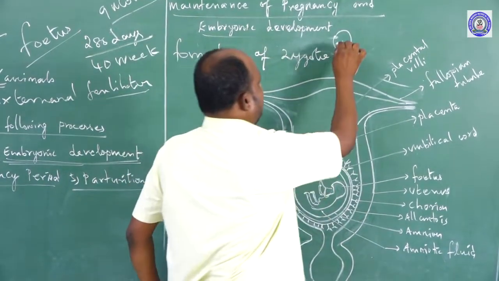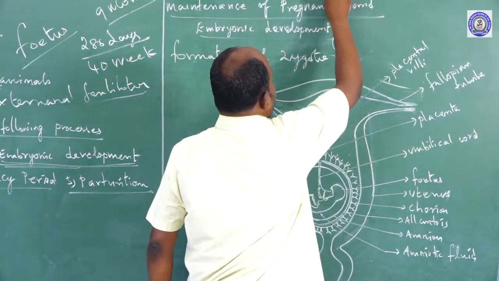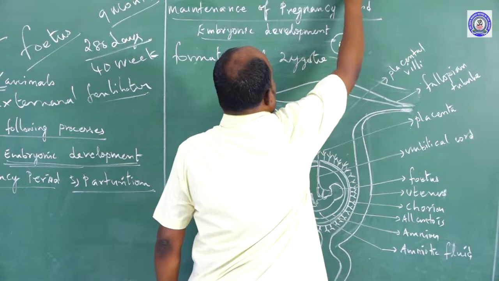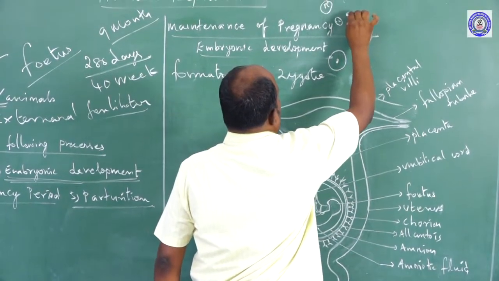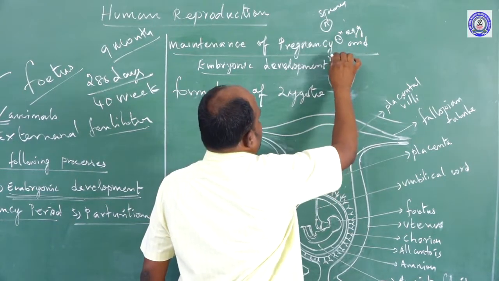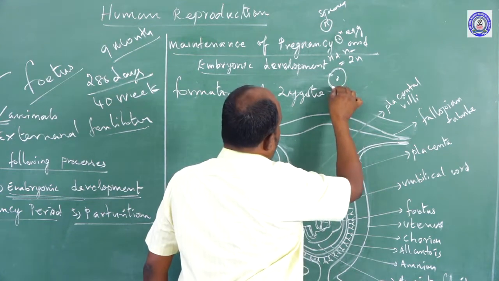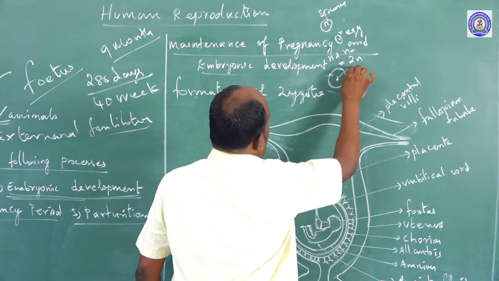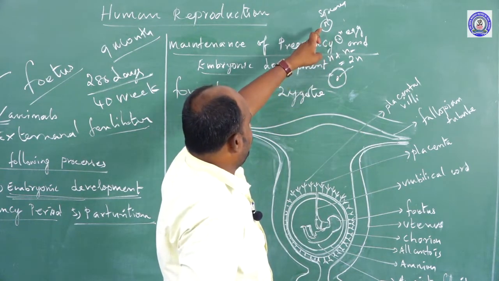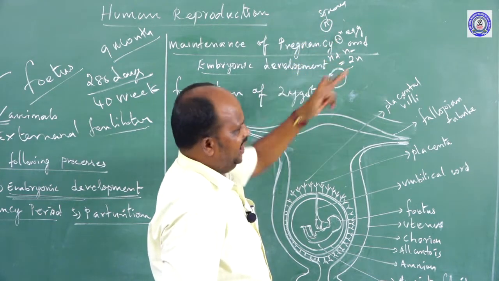The zygote is a single cell but has a diploid nucleus, because one nucleus comes from the sperm and another nucleus comes from the egg cell or ovum. So n plus n equals 2n nucleus. So the zygote is a single cell but diploid, which means a 2n nucleus. The reason is that one set of chromosomes comes from the father and one from the mother.